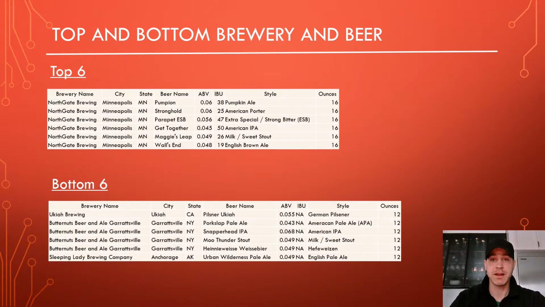Here we've taken the beer dataset and the brewery dataset and merged them. Now we've merged them by brewery ID, which is why in the top six you see we have Northgate Brewery, and at the bottom six we have Ukiah, Butternut, and Sleeping Lady breweries. And they don't appear to be in any particular order. That is due to the fact that we did it by the brewery ID rather than alphabetically or by city.